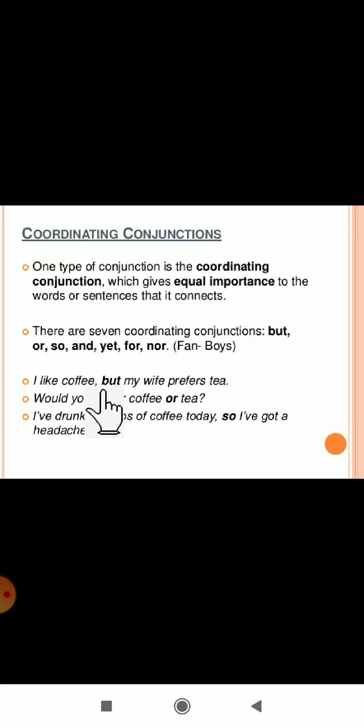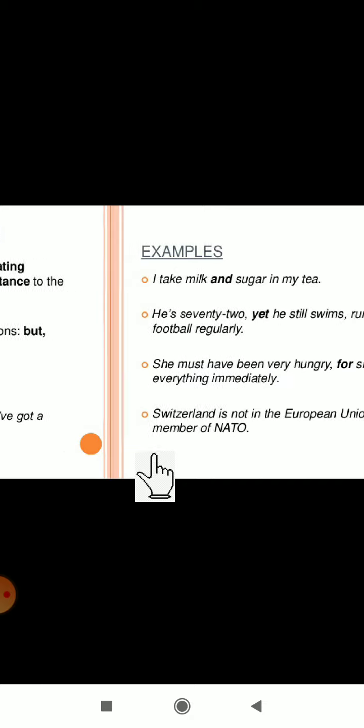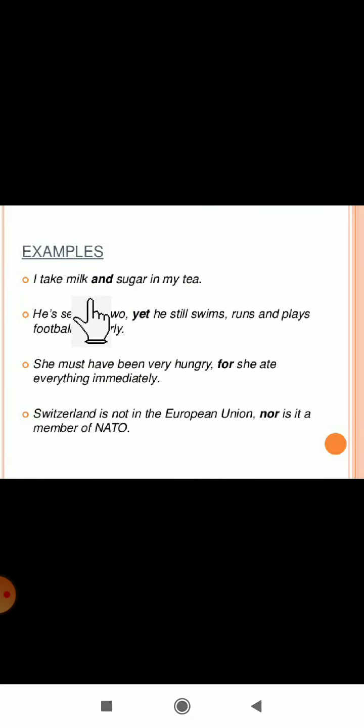I like coffee, but my wife prefers tea. Would you prefer coffee or tea? I have drunk 6 cups of coffee today, so I have got a headache. Again examples: I take milk and sugar in my tea. He's 72, yet he still swims, runs and plays football regularly. One more example: She must have been very hungry, for she ate everything immediately.